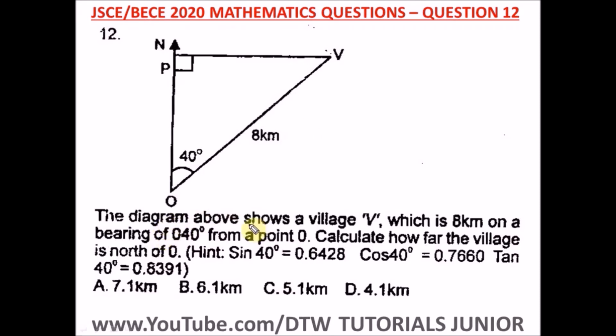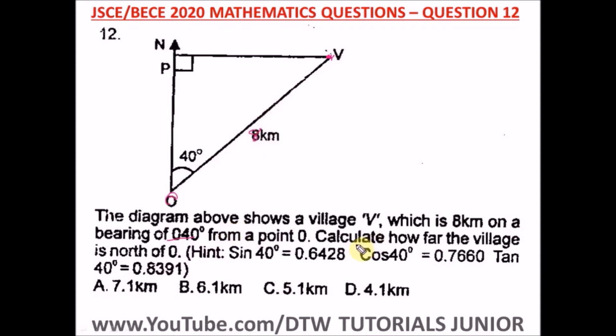It says the diagram above shows a village V. Okay, this is the village V, which is 8 kilometers on a bearing of, this is a 3-digit bearing, on a bearing of 40 degrees from a point O. V is on a bearing of what? 40 degrees. Okay, and the distance is what? 8 kilometers. Okay, all right.